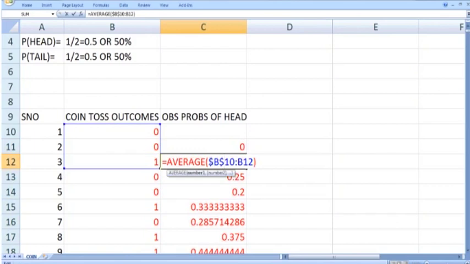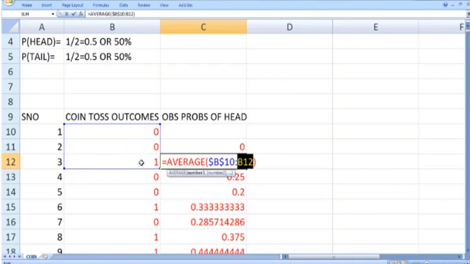I have used the $ signs to keep the first entry fixed while leaving the second entry free, so when you copy this command downward, B11 will change to B12. So now we have 3 numbers selected here, and average is again the sum of 3 numbers divided by 3.